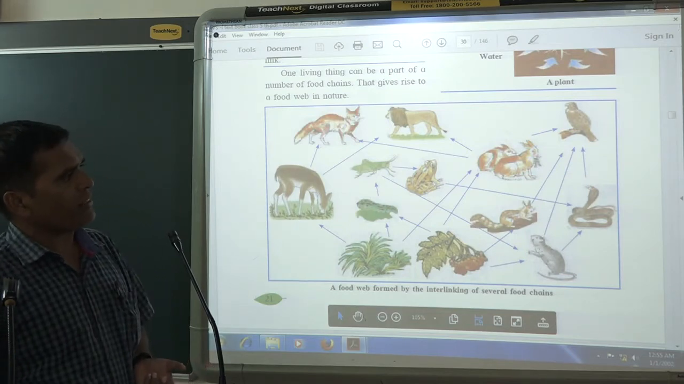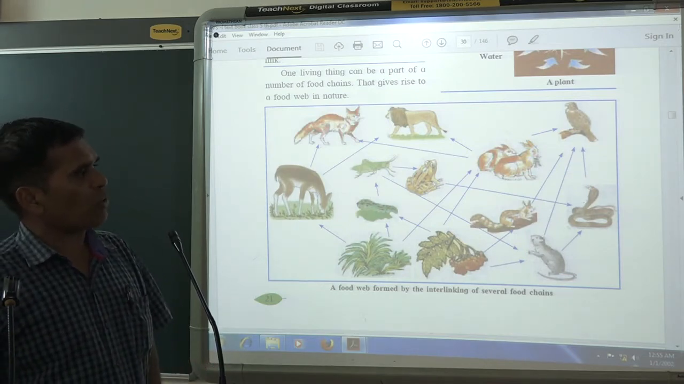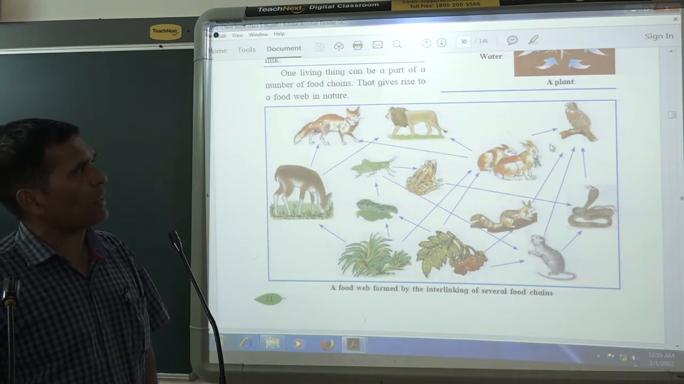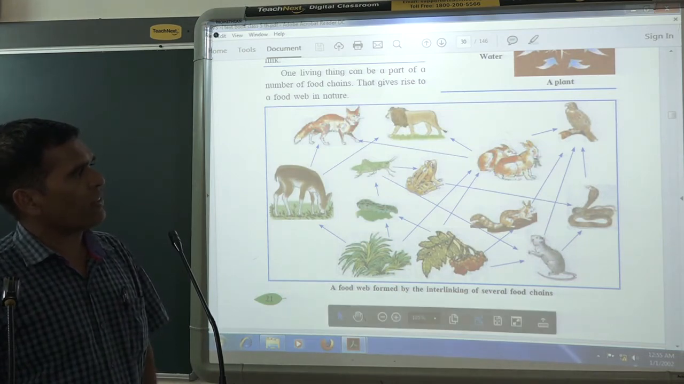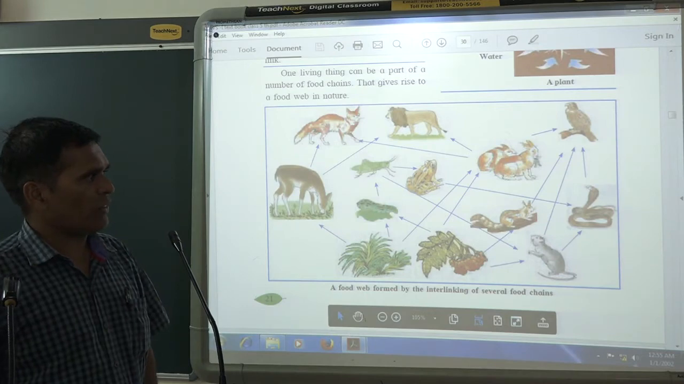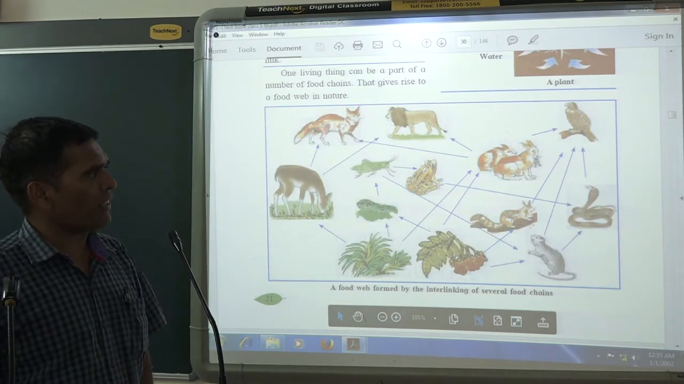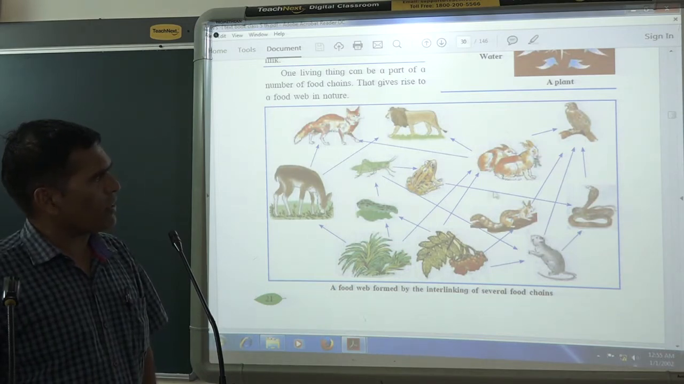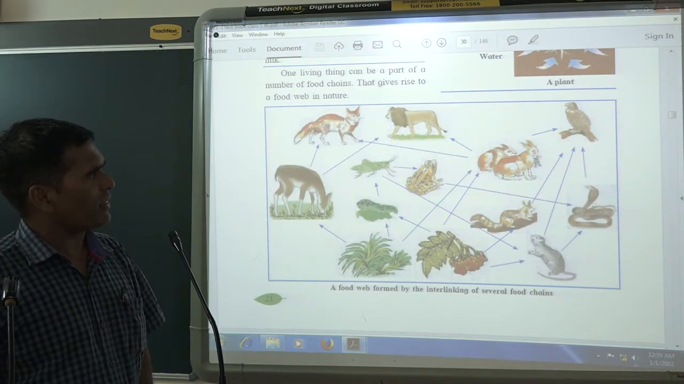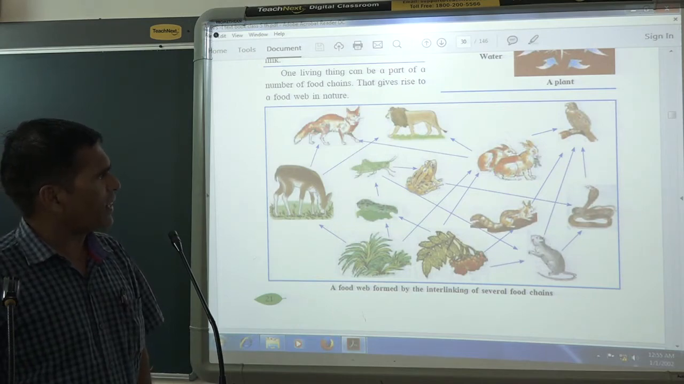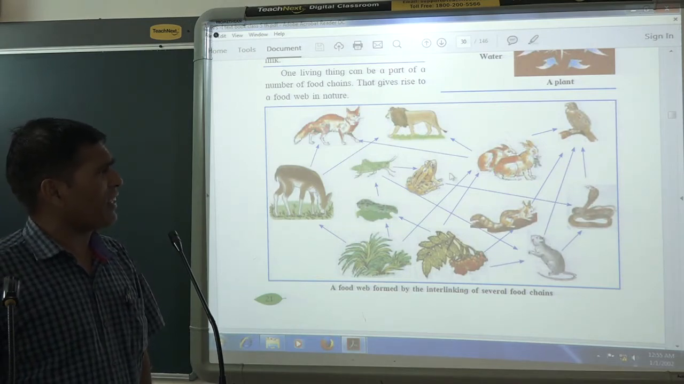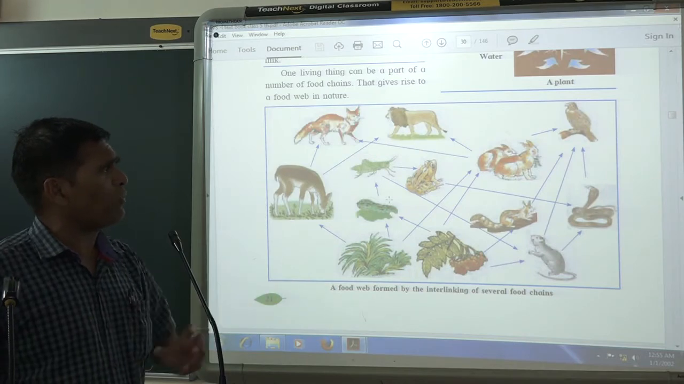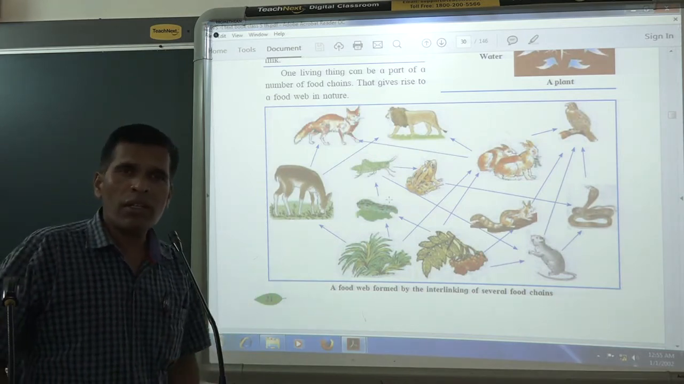Now this is a rat. The rat is eaten by a snake. The rat is also the food of this eagle and this snake. Now see how they are linking, many things are there. Again, this insect is eaten by the frog, and the frog is eaten by this snake. Like that they are interlinking, many food chains are connected, and that is called the food web.